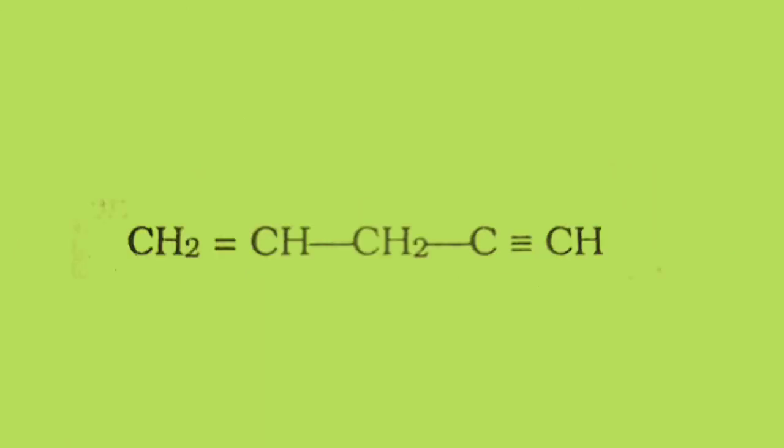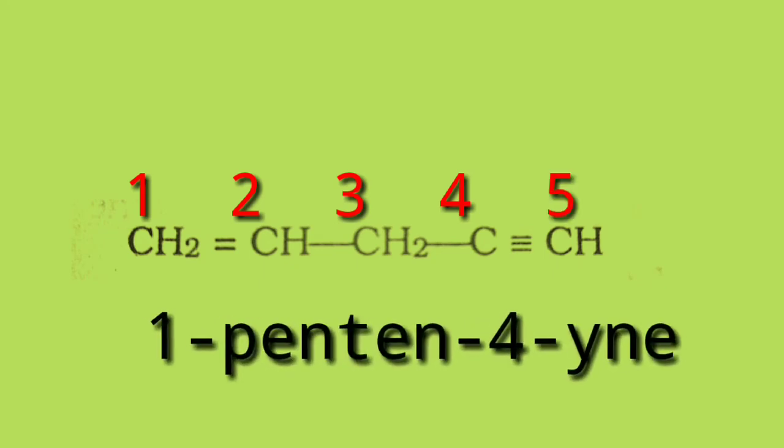Now in this structure there are 5 carbon atoms. So it is pentyne. Now there is a presence of a double bond as well as a triple bond. So we shall start numbering from the left hand side. So the first carbon has got the double bond, that is ene, and the fourth carbon has got the triple bond. So the name of the structure comes to 1-penten-4-yne.